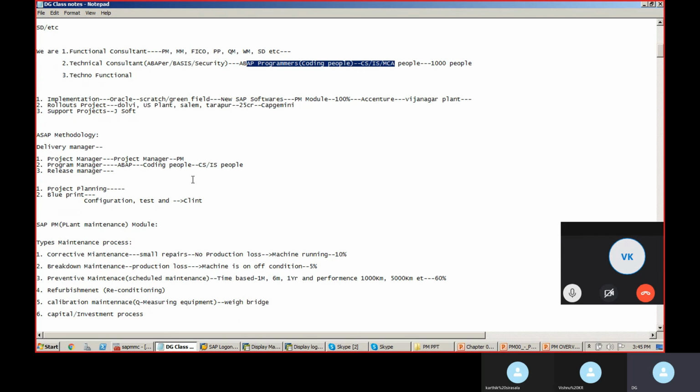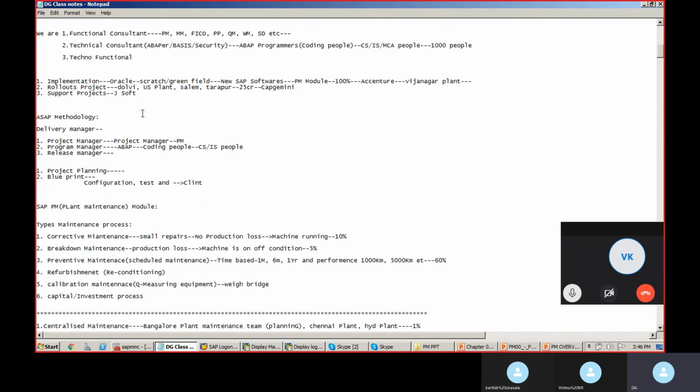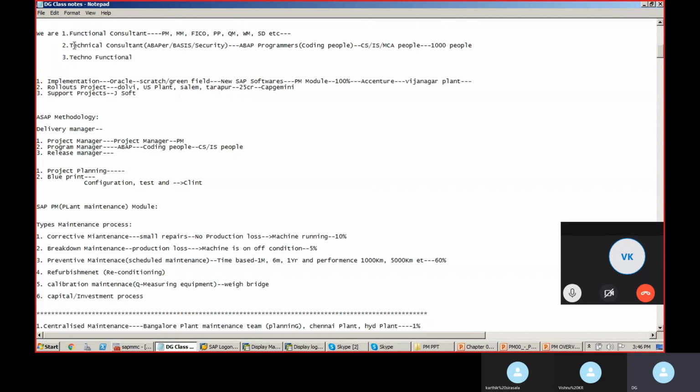But when compared salary wise, a functional consultant will have a higher end salary compared to a technical consultant, because in the market you will get hundreds of thousands of programmers, right? And after that you can also become techno-functional. If you become techno-functional, there will be more demand for you. Whatever package you ask, they will give, because you can handle both technical and functional. That's why those programmers, after working for 10 years, get fed up with the coding, learn a functional module, and become techno-functional.